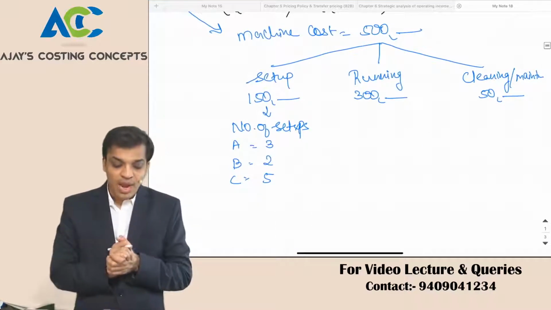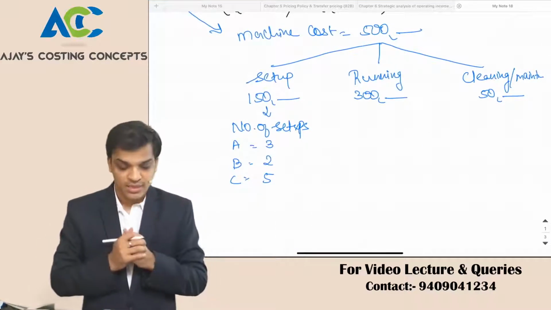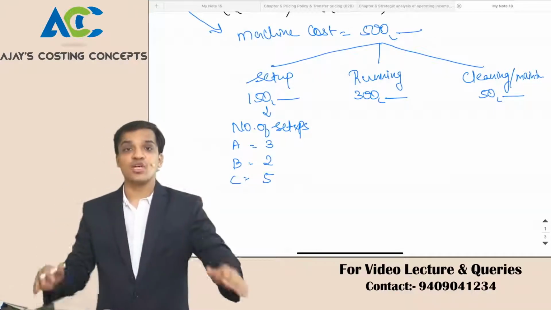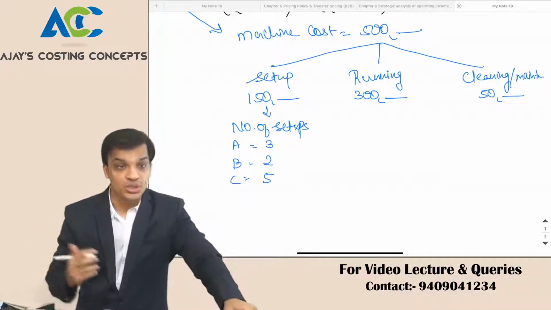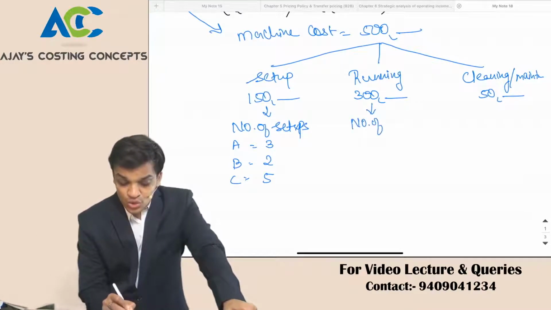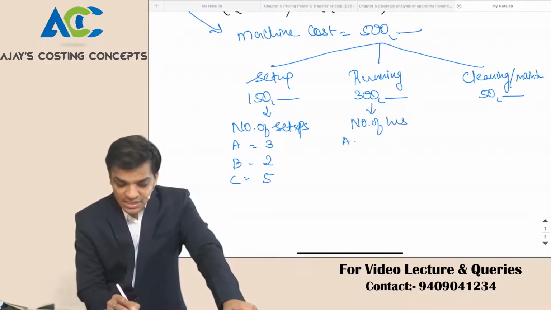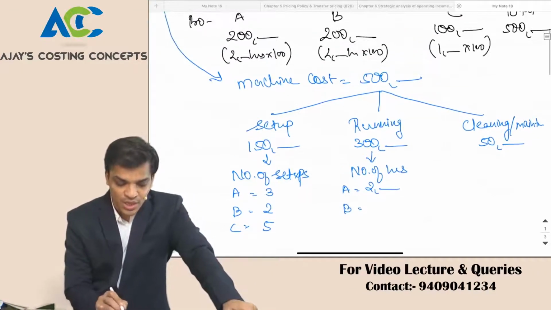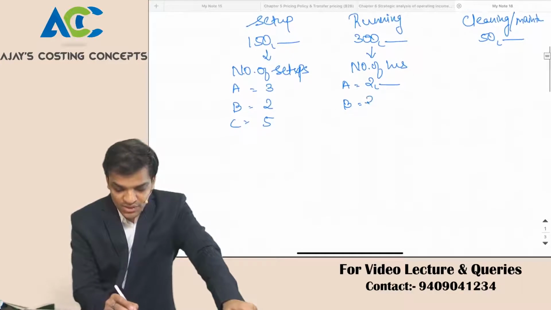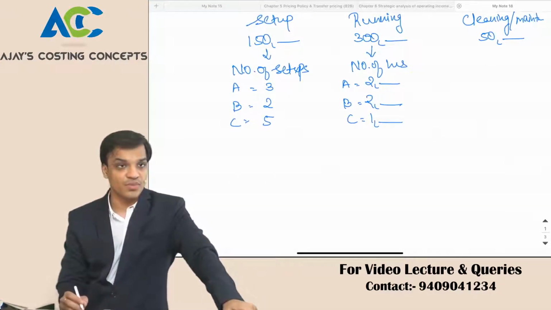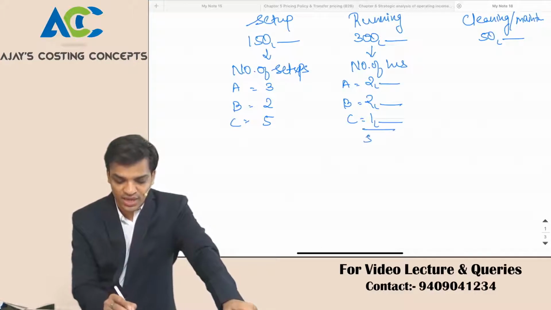Okay. Why we have cost of machine running? Sir, machine running cost is of 3 lakhs. Why this 3 lakh cost was incurred? Because sir, machine was used. So this is incurred because of number of hours used. How many hours did A use? Sir, 2000 hours. How many hours did B use? Sir, 2000 hours. How many hours did C use? 1000 hours. So total hours were 5000 hours.